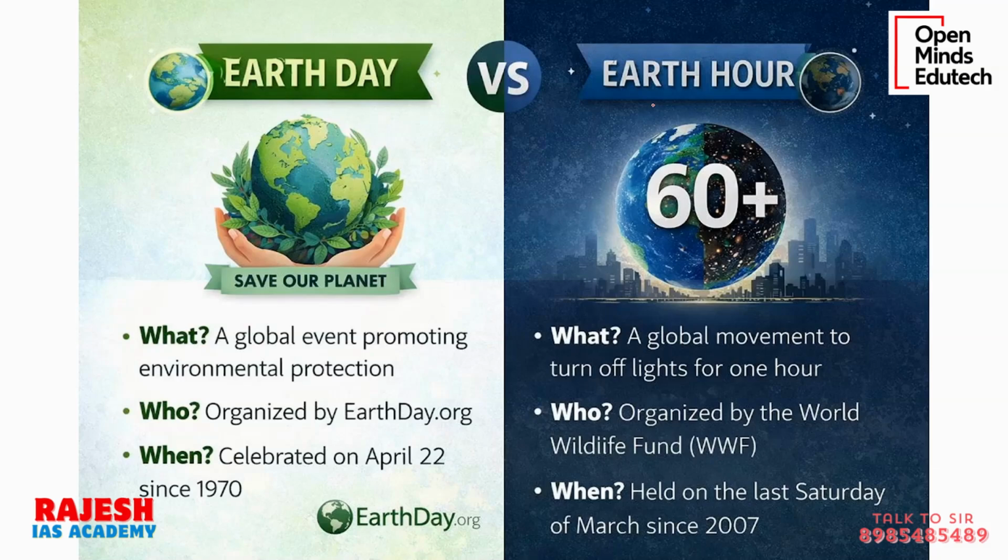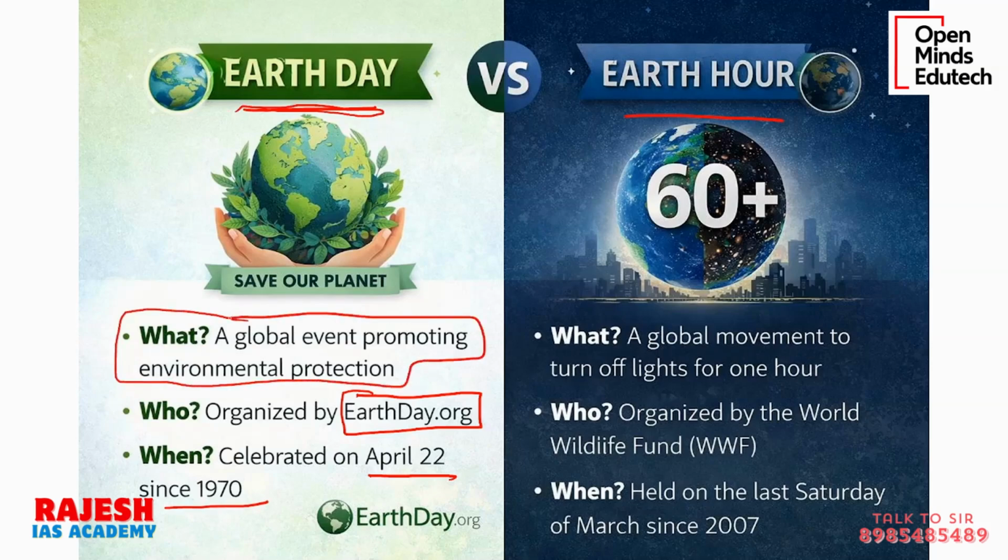They are similar, so let me tell you, there is something called Earth Day, and there is something called Earth Hour. Both are to promote awareness on environmental protection. But Earth Day is organized by an organization called earthday.org. Previously it used to be called Earth Day Network. Now they are calling themselves earthday.org. They have declared April 22 as Earth Day. It is a day to remember our duty towards the earth. We have been celebrating it since 1970. It is a global event throughout the world to promote environmental protection, and the day is fixed. Earth Day is fixed on April 22.